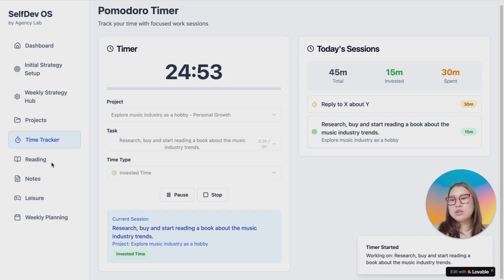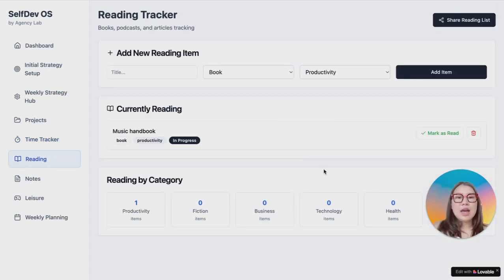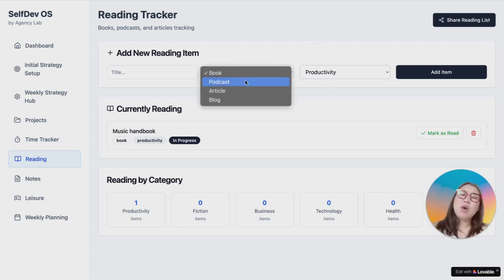All right, let's move on to the reading list. In the reading section, Thomas can track his systematic reading. So he can list books and articles that support his reading and goals. It's actually not only books, it can be podcasts, articles, blogs. I added that because I actually have a list of different podcasts and blogs that I want to read, but I can't just remember all of them.